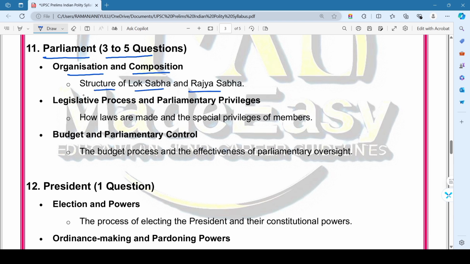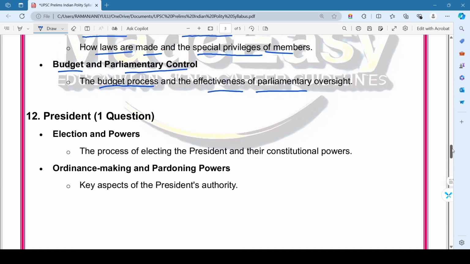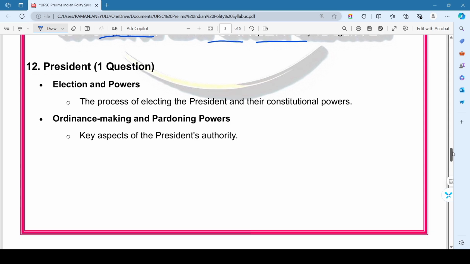So then second topic in this chapter, that is legislative process and parliamentary proceedings. So that is how laws are made and also the special privileges of the members of the parliament. Then third one, that is budget and the parliamentary control. That is the budget process and the effectiveness of the parliamentary oversight. So this is all about the 11th chapter, that is Parliament.